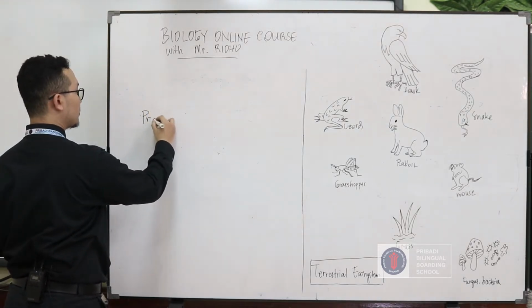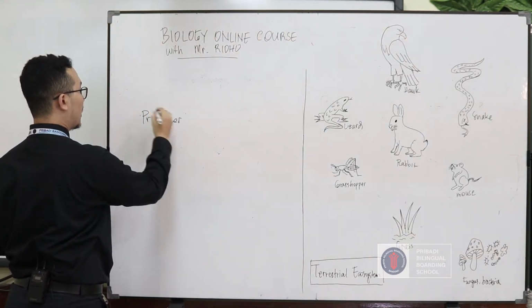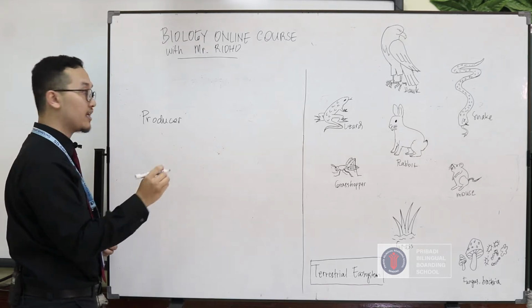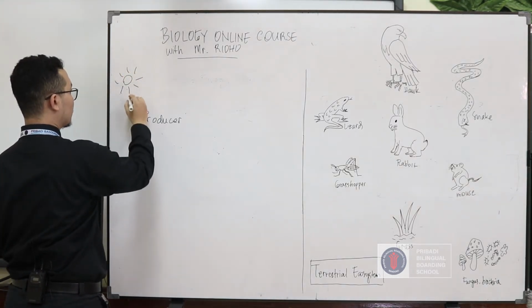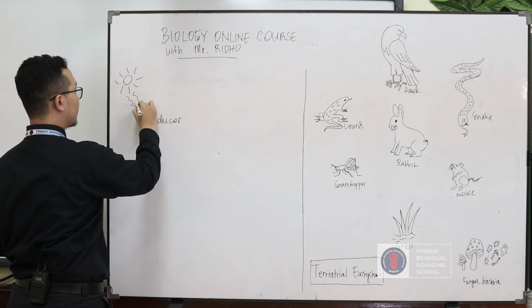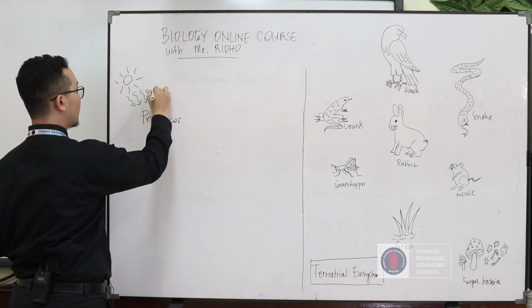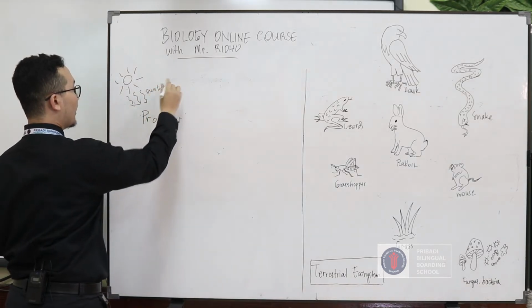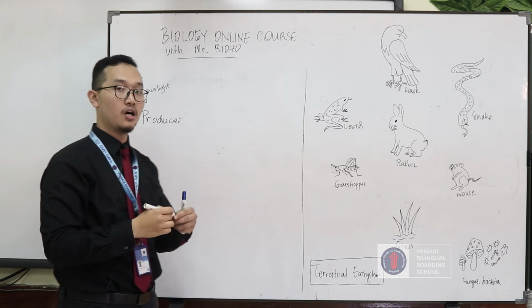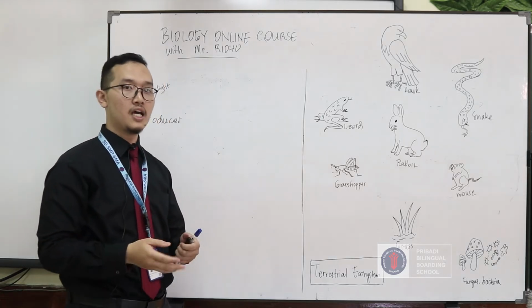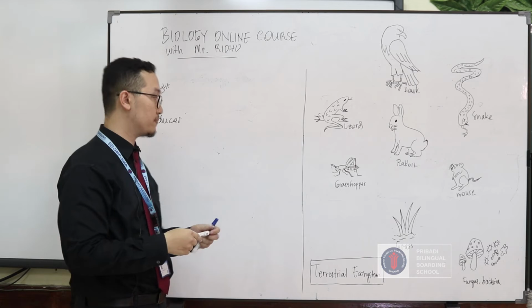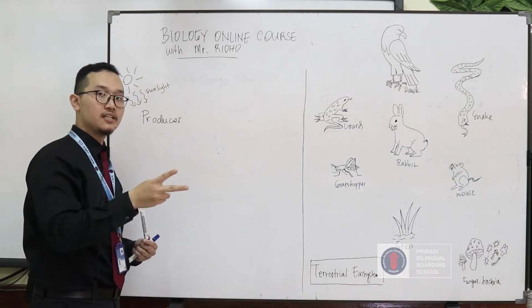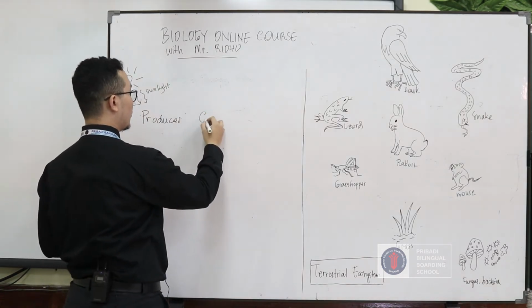The first category is producer. Okay, this producer obtains their energy from the sun, from the sunlight, of course. So they get their energy by absorbing the sunlight and converting it into glucose, which is their food. And then later on, the glucose can be used in respiration to obtain energy. And the second category is consumer.